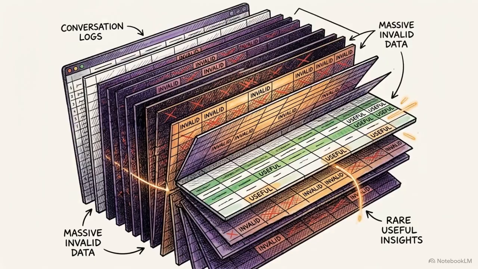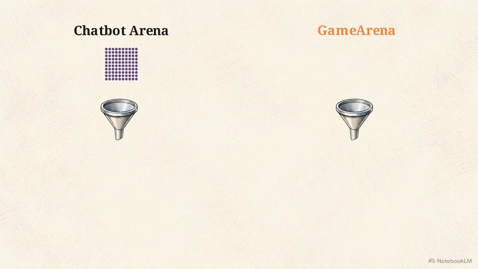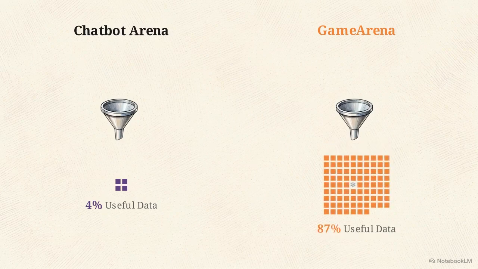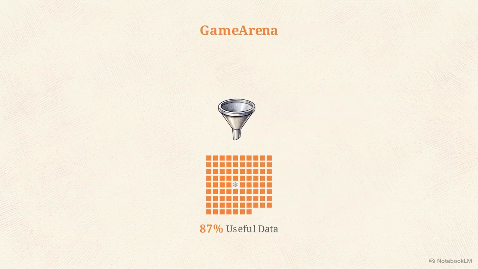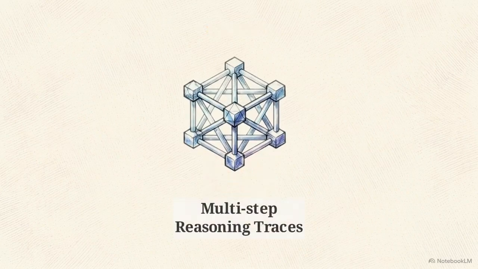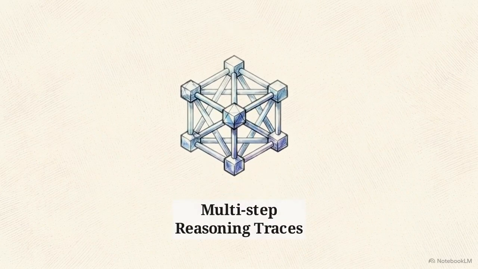Beyond the scores, this approach addresses the underlying data efficiency bottleneck. GameArena's open-ended model is inefficient, yielding only 4 valid data points per 100 prompts. GameArena captures useful metrics in nearly 87% of sessions. The gamified architecture naturally completes interaction loops, generating massive datasets of multi-step reasoning traces rather than simple subjective votes.